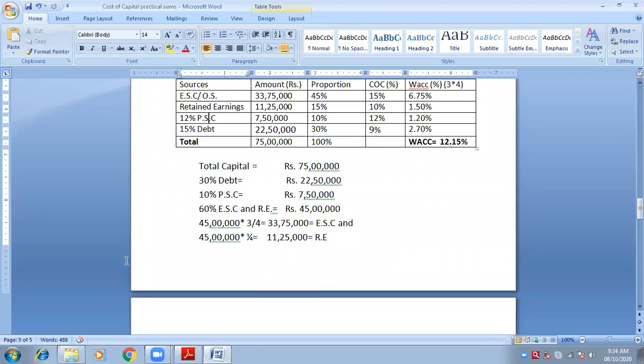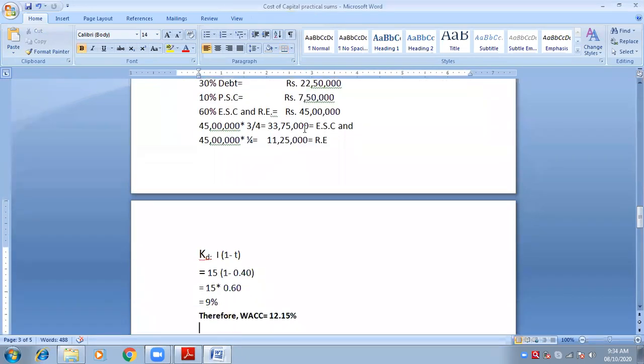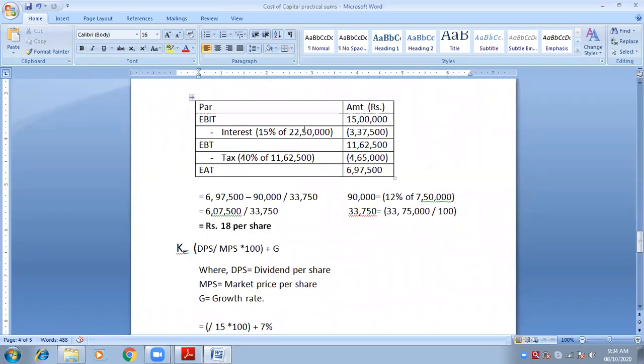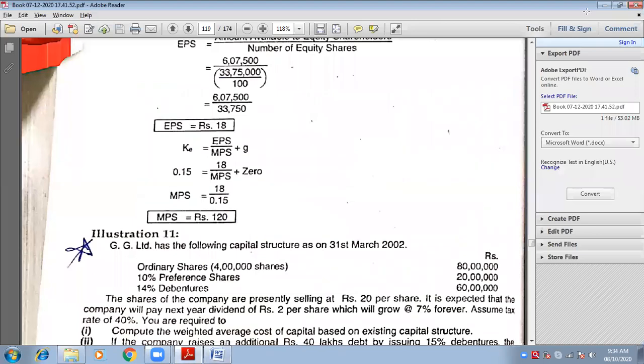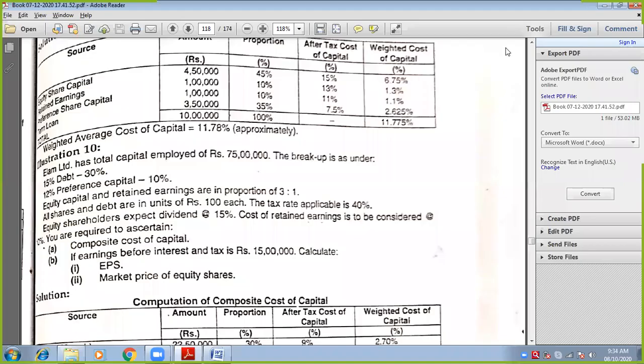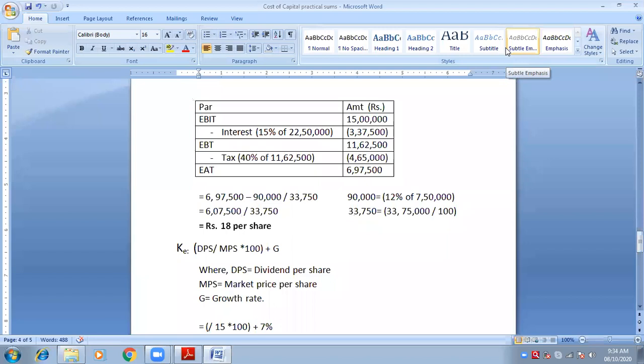Okay, KE is given, no? So we can write KE directly. KE is given as 15%. Wait, I will tell you. This is the way we need to calculate. This is the formula.